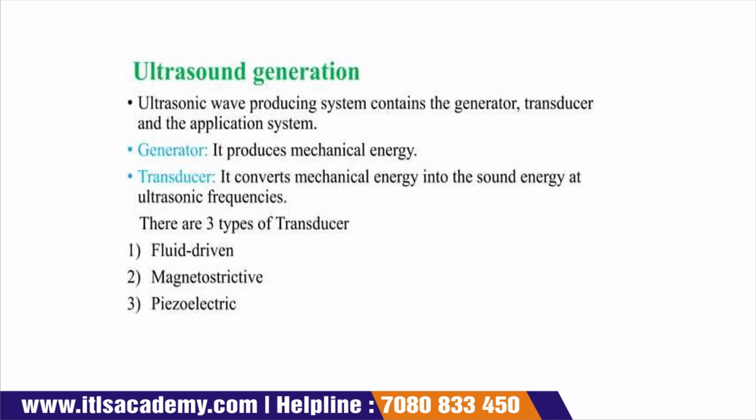Ultrasound generation. So how is ultrasound generated? Ultrasound can be generated by a system which contains a generator, a transducer, and an application system. For generation of the ultrasonic wave, we require a system which contains three parts.